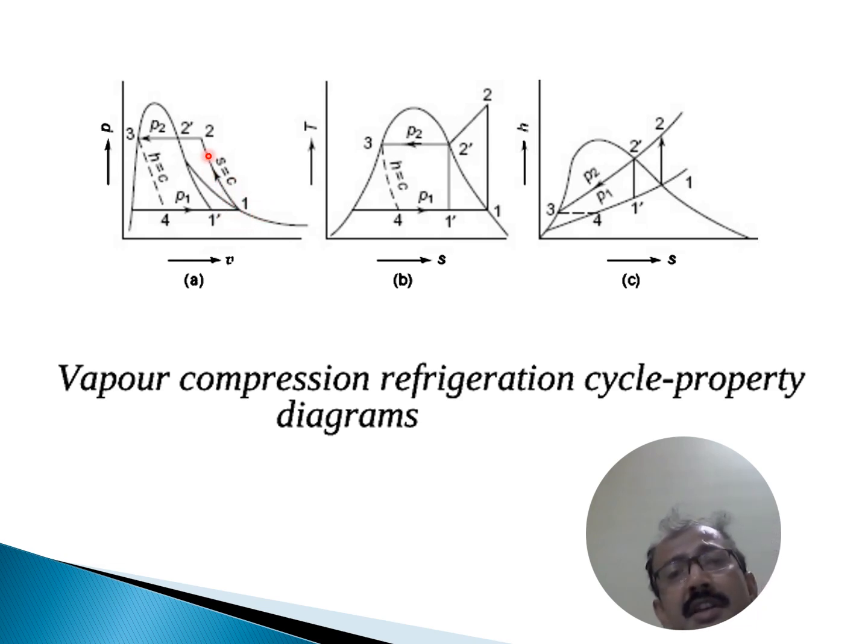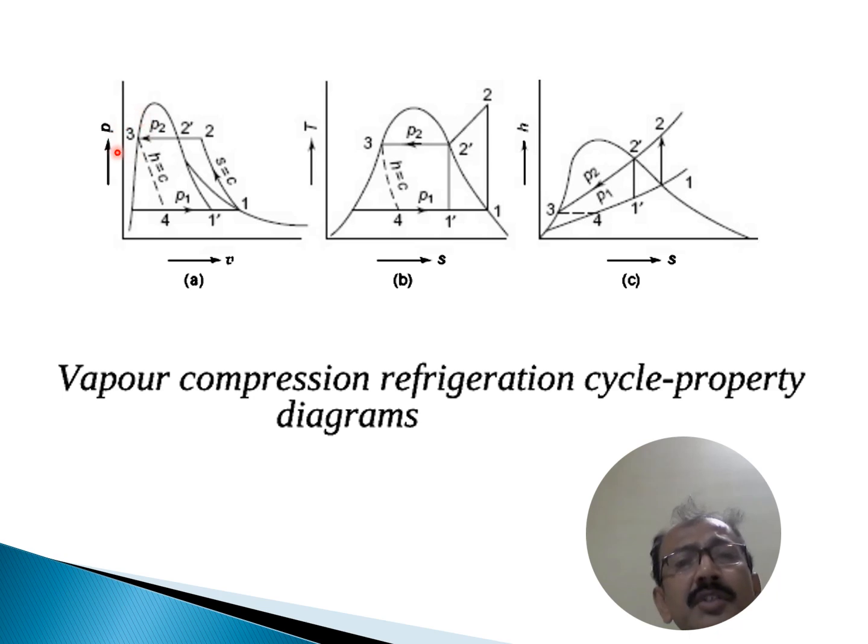After compression, it enters the superheated zone, that is state point 2. And 2 to 3 is the condenser part, releasing heat and converting into saturated liquid, just changing its phase from 2 to 3.